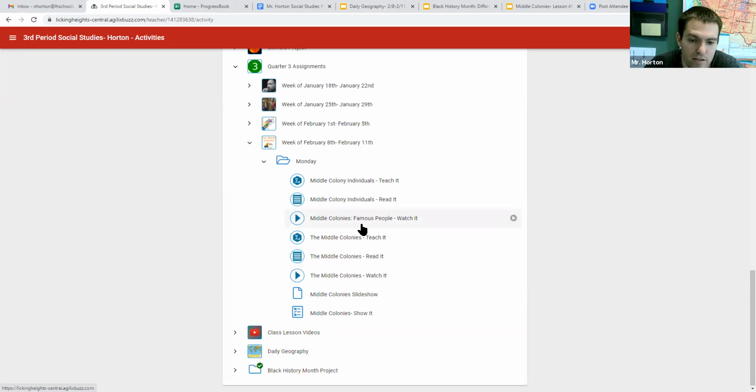So last week we talked about the New England colonies. Today we'll talk about the Middle Colonies. And then next week we'll talk about the Southern colonies. So the Middle Colonies here, there's a lot of different information.